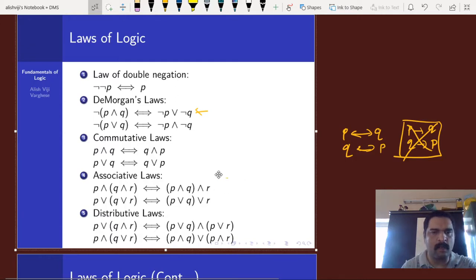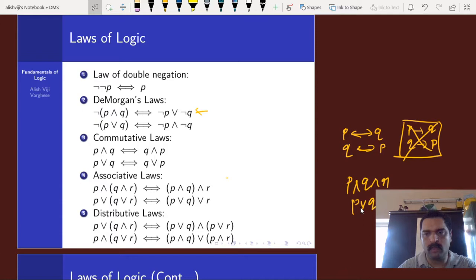Then associative: P and Q and R is equivalent to P and Q and R, grouped either way. So the order in which we use the connective and, or or, is immaterial. In a practical sense, we can freely write P and Q and R, or P or Q or R. No need to include any parentheses or brackets here.